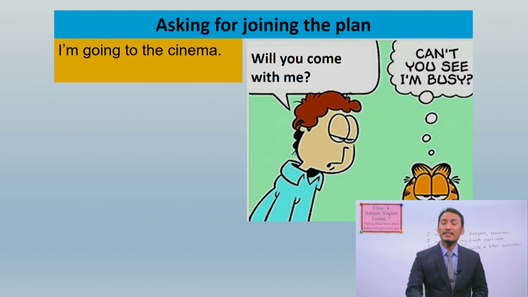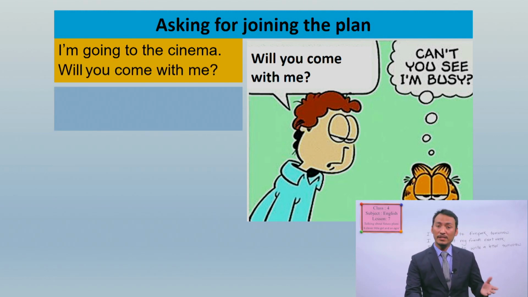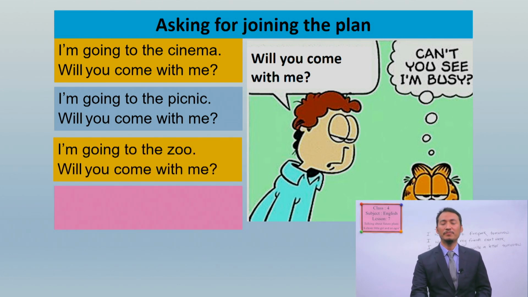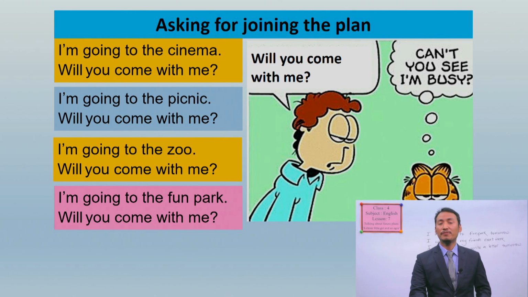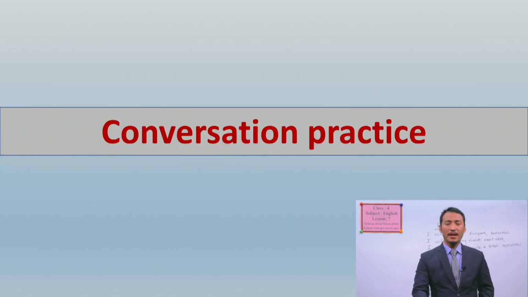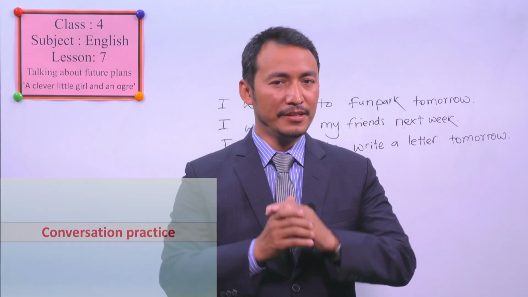Now we are going to see how we can ask. I'm going to the cinema. Will you join or will you come with me? I'm going to the picnic. Will you come with me? I'm going to the zoo. Will you come with me? I'm going to the fun park. Will you come with me? Likewise, you can ask someone to join you. Another one here is the practice.